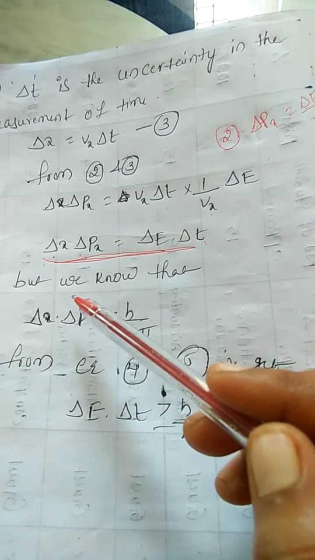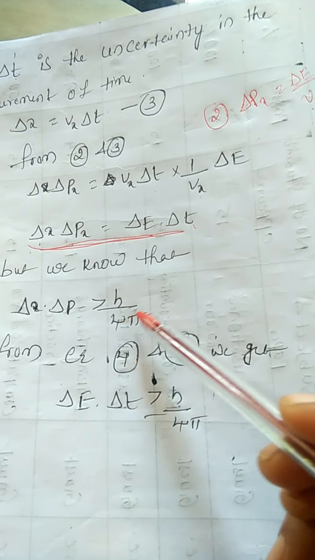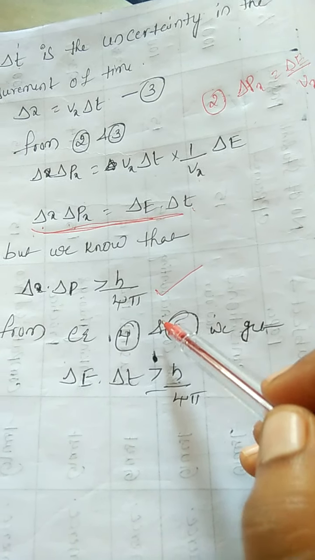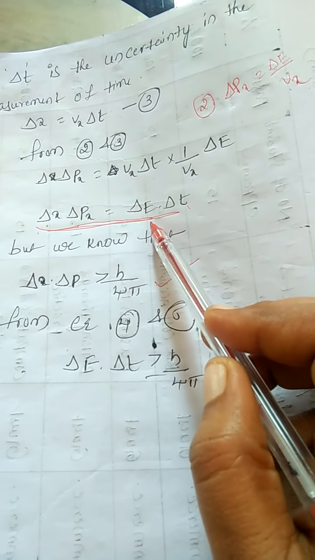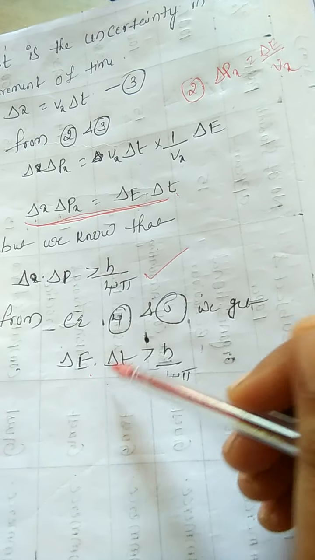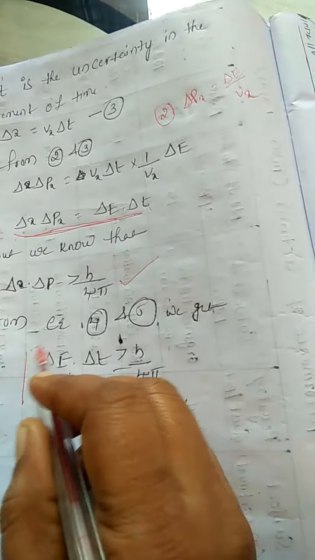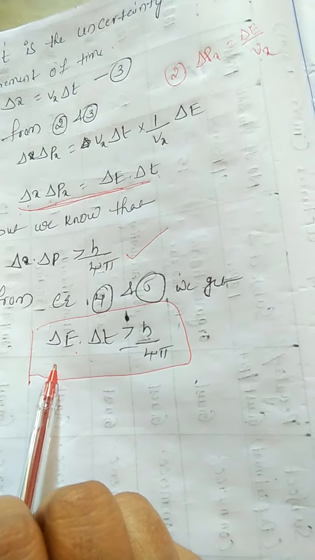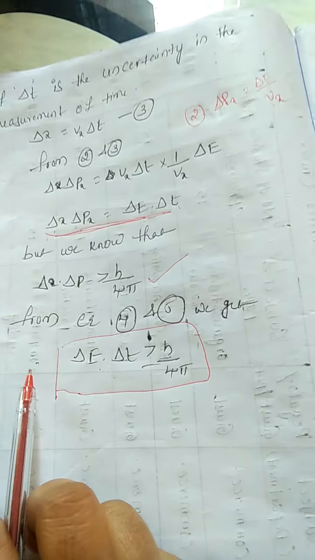But delta x into delta px, we know, is greater than or equal to h by 4 pi from the Heisenberg uncertainty principle. So from this conclusion, delta E into delta t is also greater than or equal to h by 4 pi. So this is the uncertainty principle with the variables of energy and time. This is our topic. Okay, thank you.